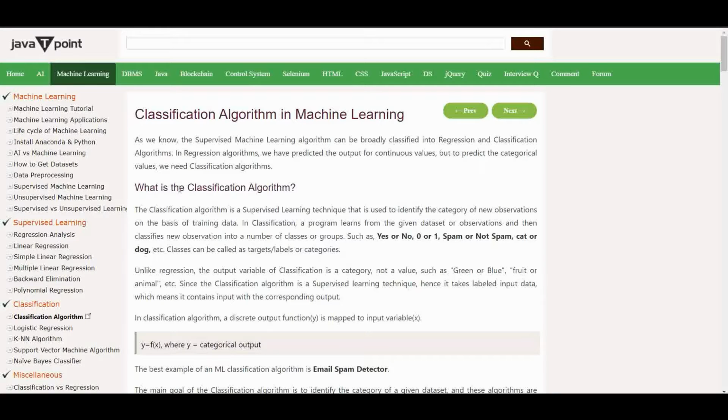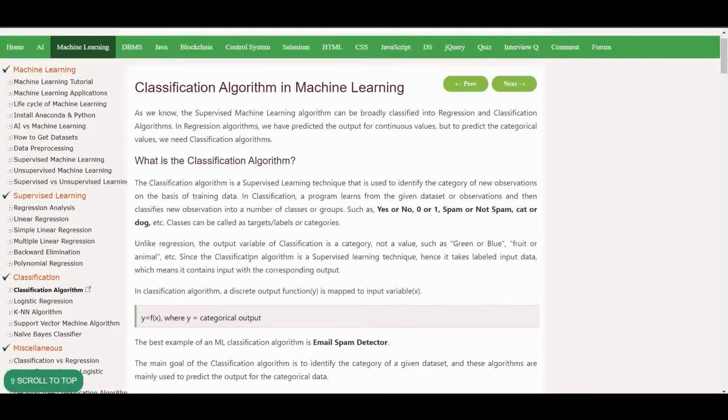So basically, what is a classification algorithm? A classification algorithm is a supervised learning technique that is used to identify the category of new observations on the basis of training data. In classification, a program learns from the given data set or observations and then classifies a new observation into a number of classes or groups, such as yes or no, 0 or 1, spam or not spam, cat or dog.